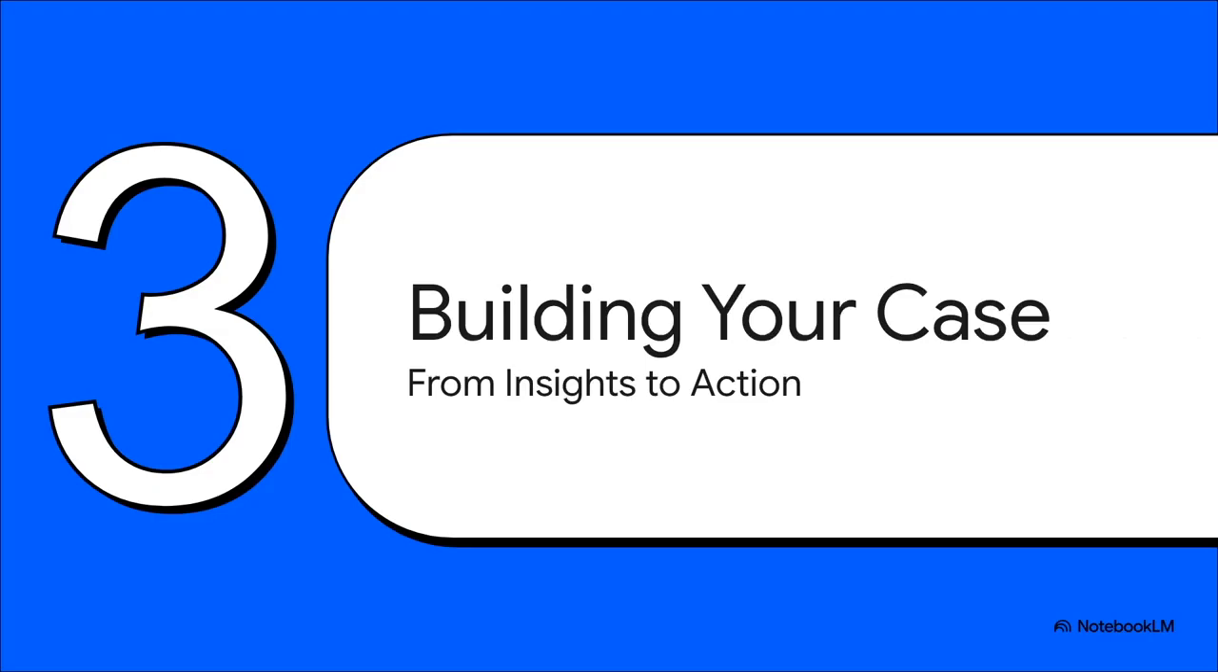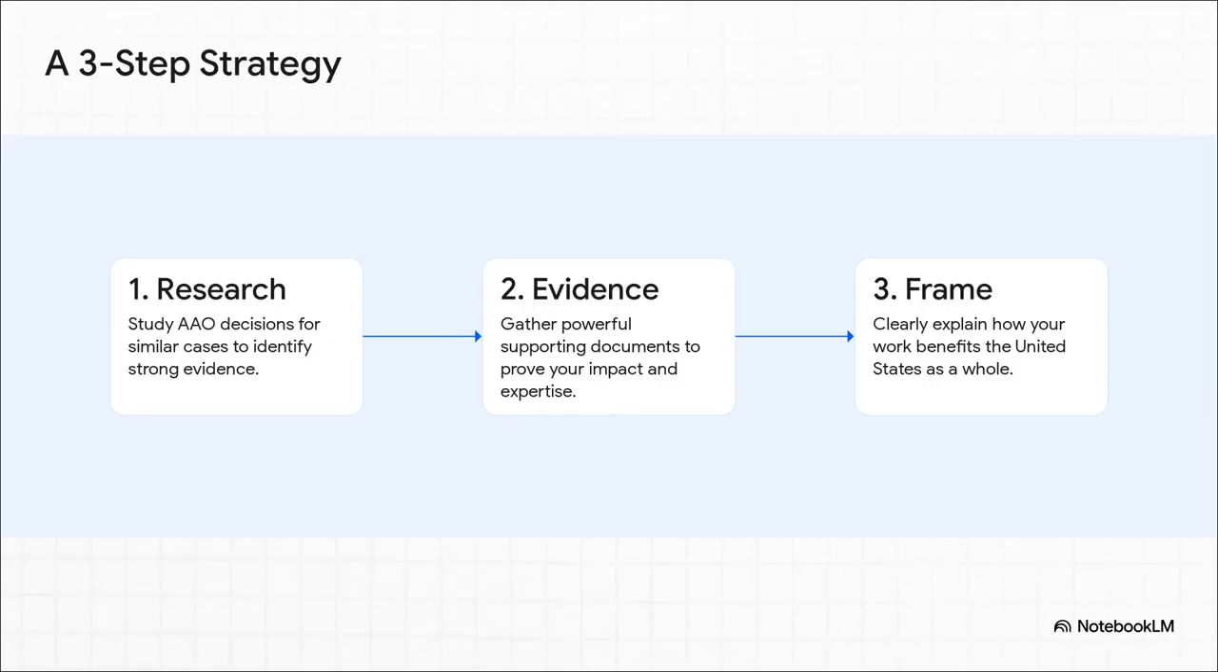Okay, so we've seen the common problems. That's the bad news. The good news is we can turn all these insights into a real, actionable strategy for building a petition that's going to win. And it really just boils down to these three simple steps. Step 1, research. You've got to study those AAO decisions for cases that are similar to yours. See what worked, see what didn't. Step 2, evidence. Use what you learned to gather really strong, targeted supporting documents. And finally, step 3, frame it. You need to tell a clear, compelling story about how your work benefits the U.S.